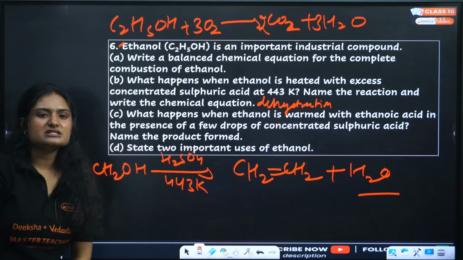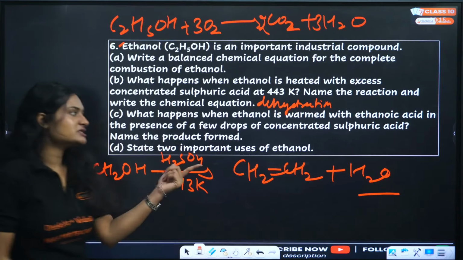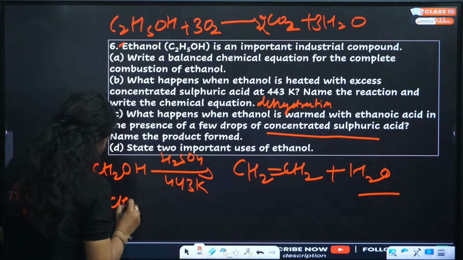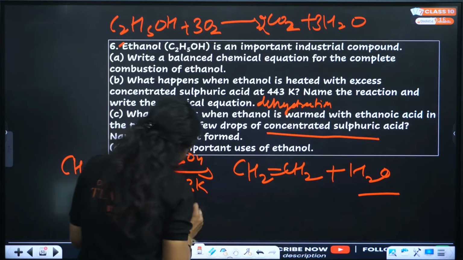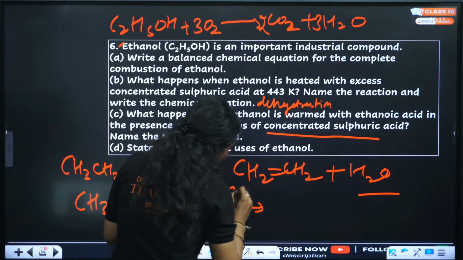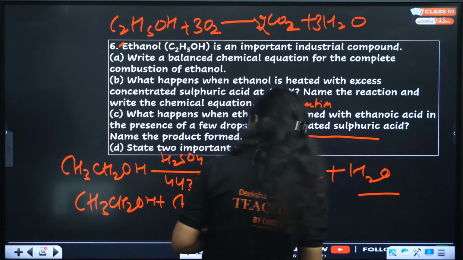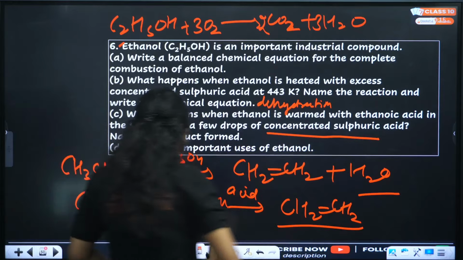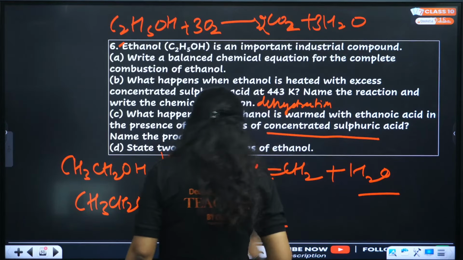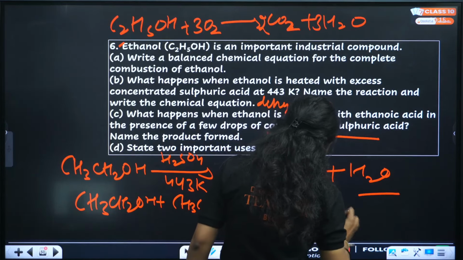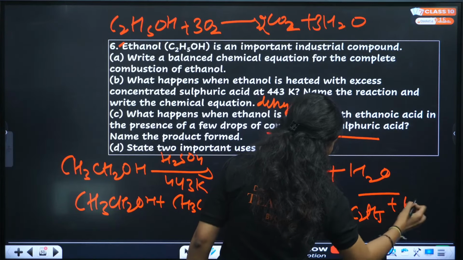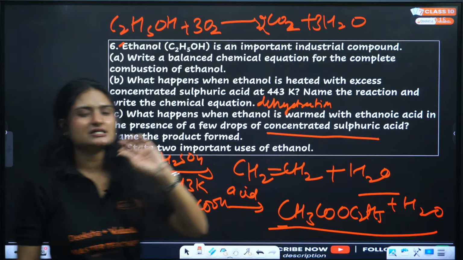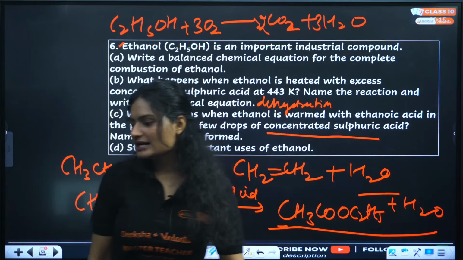Next is what happens when ethanol is warmed with ethanoic acid in the presence of a few drops of concentrated sulfuric acid. Again, an acid plus alcohol in the presence of an acidic medium gives an ester: CH3COOC2H5 plus H2O. This reaction is called esterification. Ethanol is also used as a solvent and for making medicines. Those are its two applications.